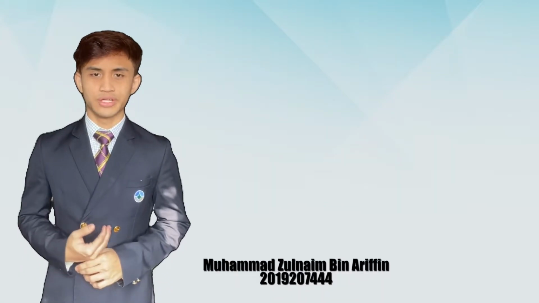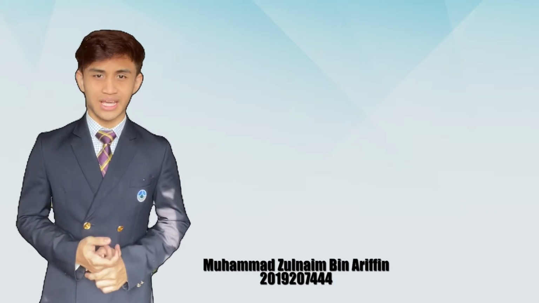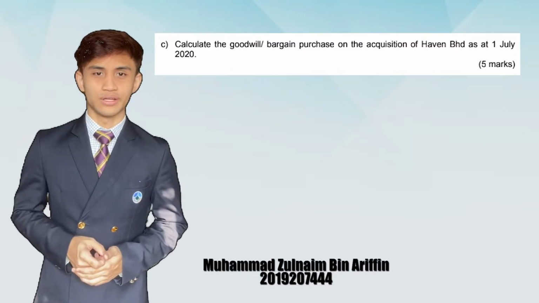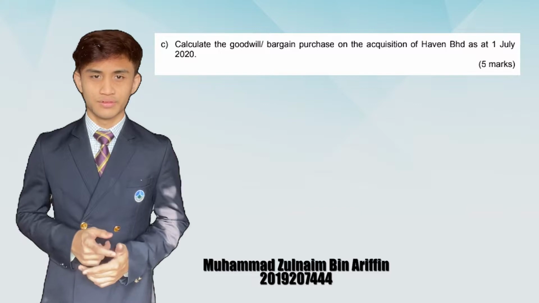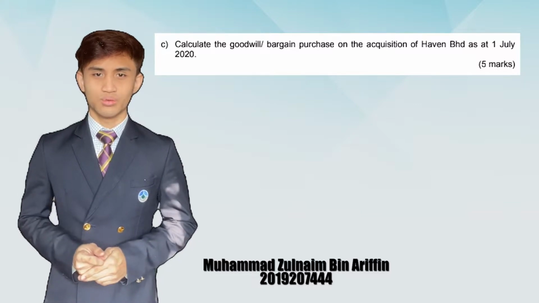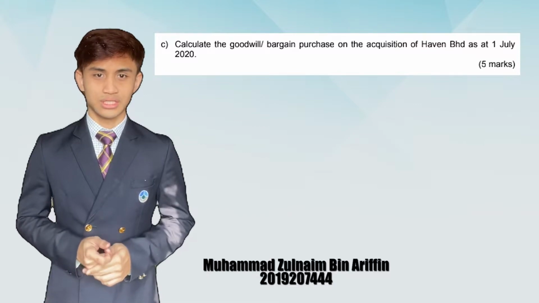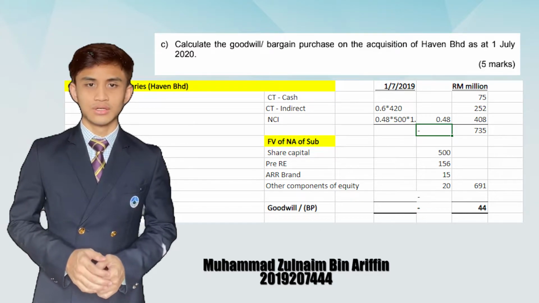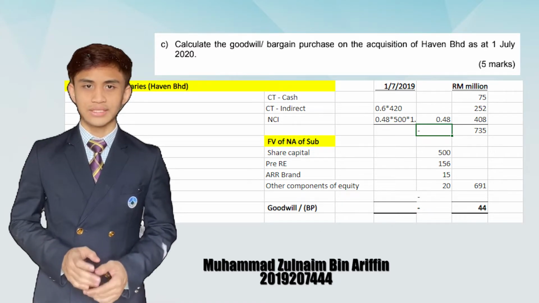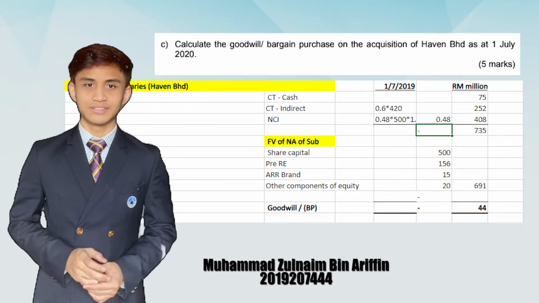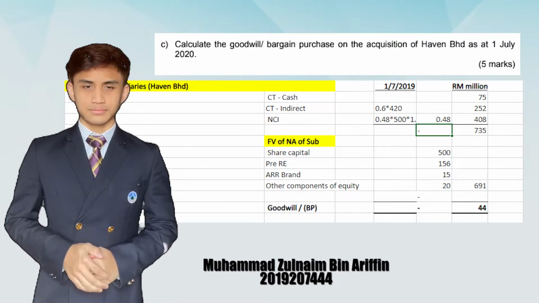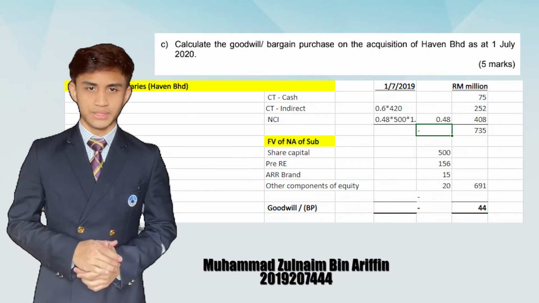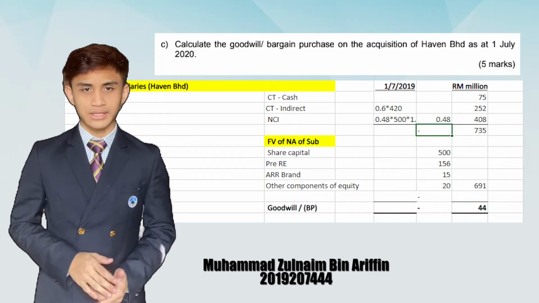Assalamualaikum. My name is Muhammad Zunaim bin Arifin, and I will explain question C and question D. Question C asks to calculate the goodwill or bargain purchase on the acquisition of Heaven Berhad as at 1st July 2020. Firstly, we put all the information we got in the question in this format. The consideration transferred is 75 million. The indirect consideration is 252 million, as Joy and Heaven have an indirect relationship, and the NCI is 408 million. The NCI amount is calculated using the fair value method, which is 48% multiplied by 500 million and multiplied again by 1.7 ringgit.